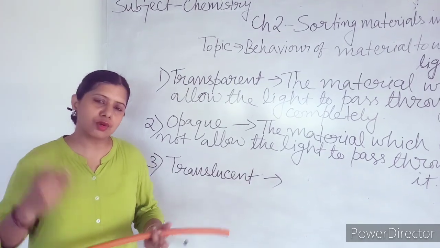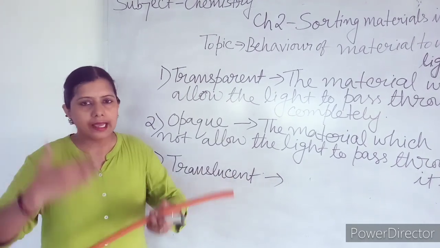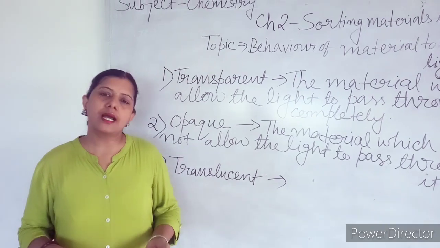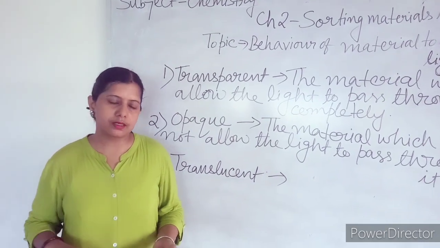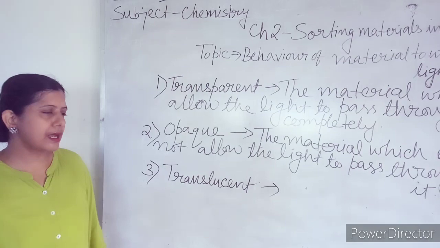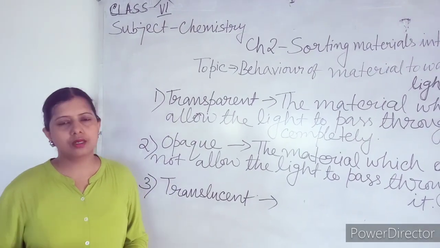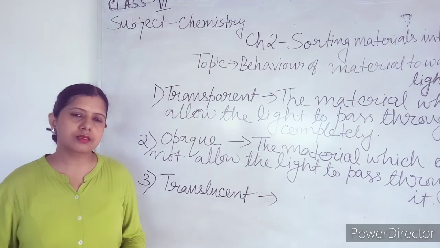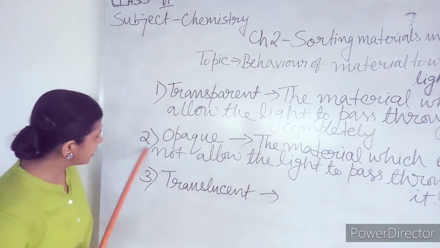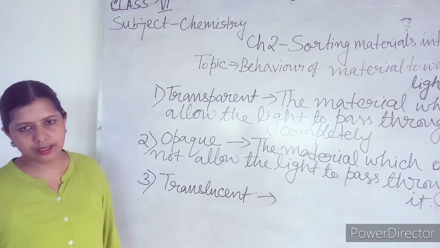Why? Because light is not falling on that object. I am here as a guard, so I am acting as an opaque object. So opaque object examples are wood, iron, rock, human beings, animals. So I can separate the material using this property.